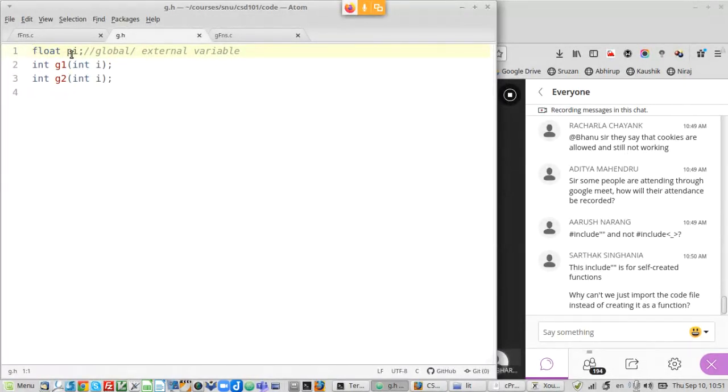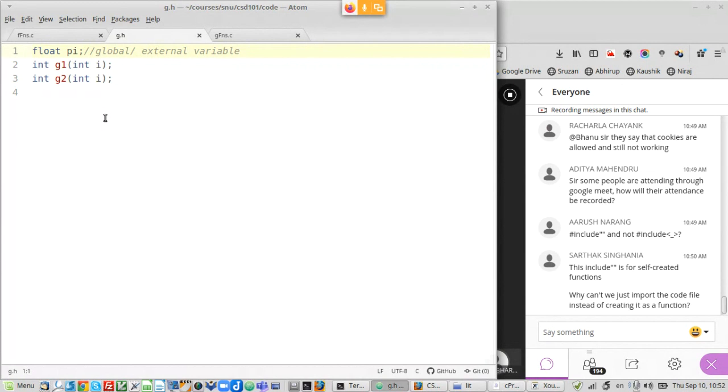It is saying that pi is a variable whose type is float, g1 is a function which returns an integer and has a single argument which is an integer. Similarly, g2 also returns an integer and has one argument which is an integer.